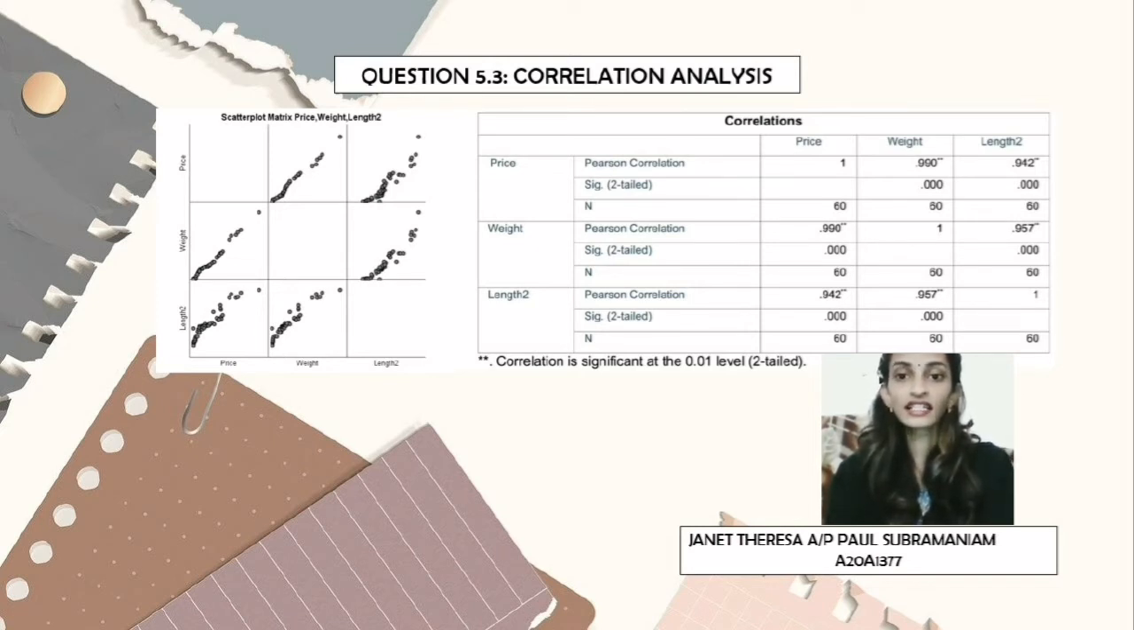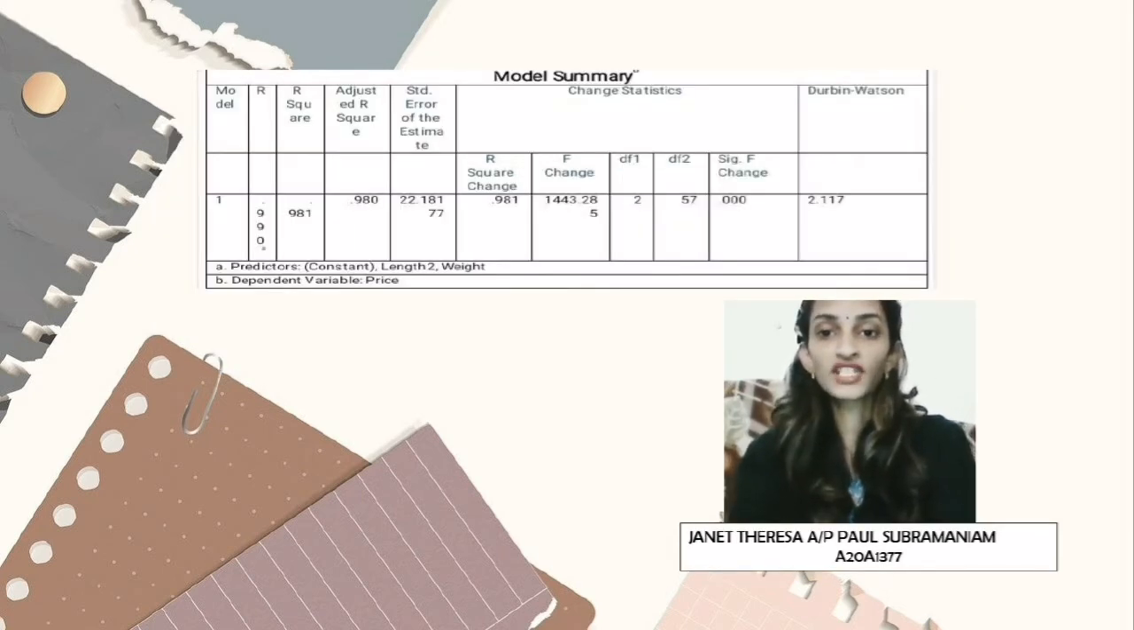And the second is the correlations table. By using the SPSS system, we use Pearson correlation analysis. The R value between price and length is 0.942, while weight and length 2 is 0.957, and the R value between price and weight is 0.990. And this is the model summary, where the R square value is 0.981, which means 98.1% of the